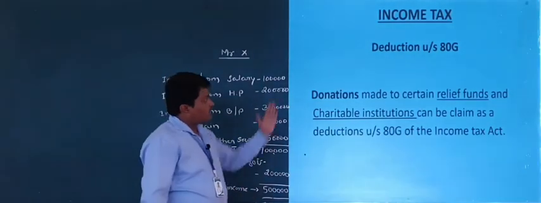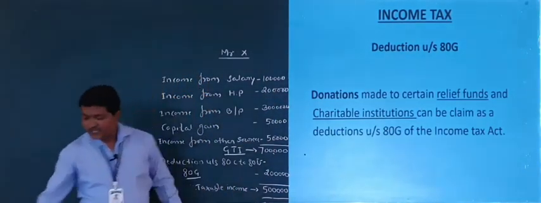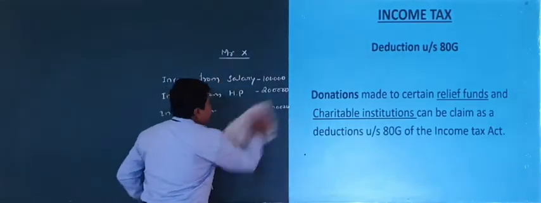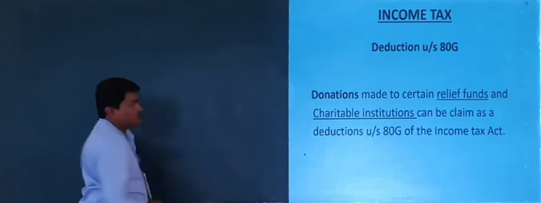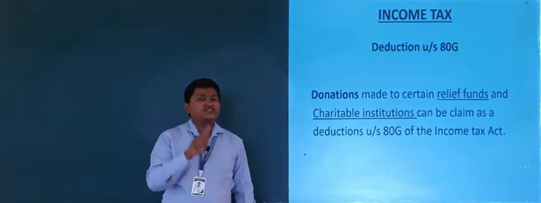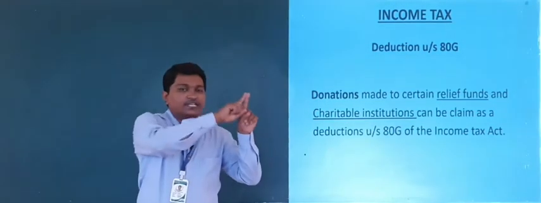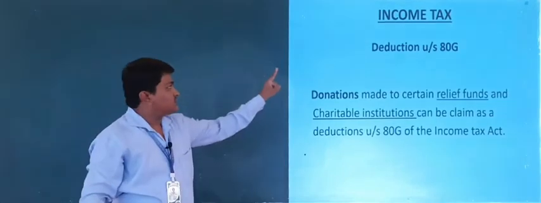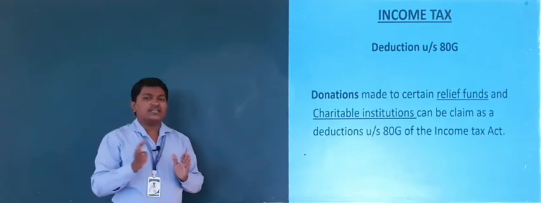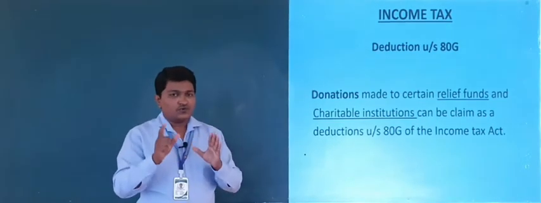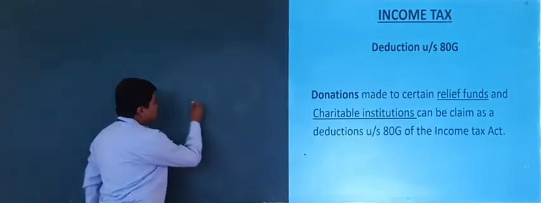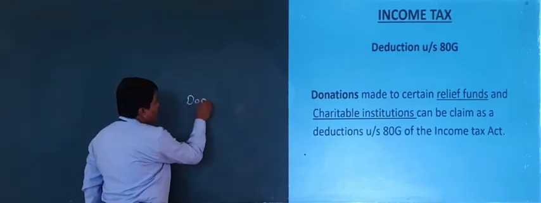So we start with deduction under section 80G. It is one of the deductions from 80C to 80U. First of all, this deduction is related to which amount? I clarify here, deduction under section 80G is related to donations.